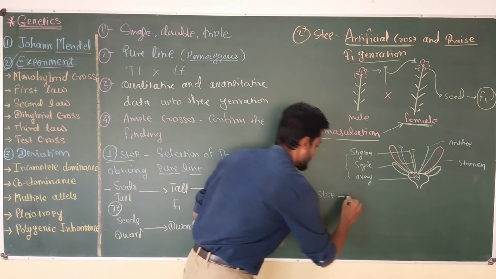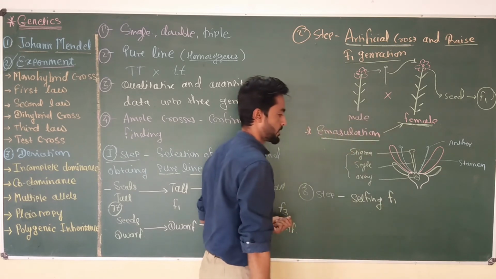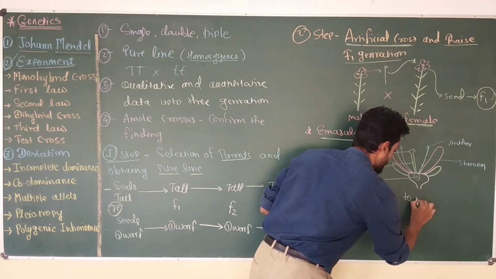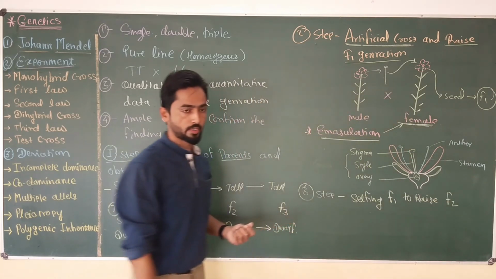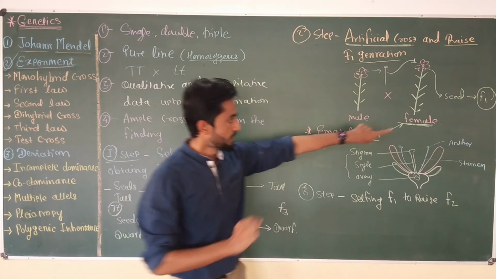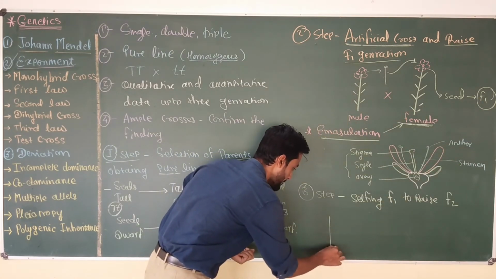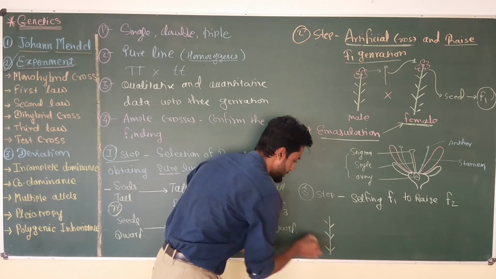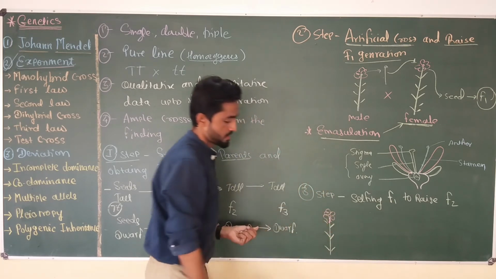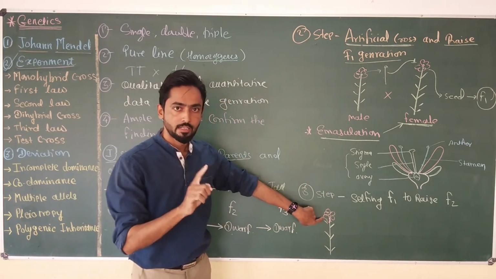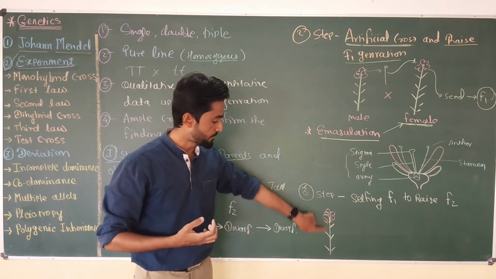Okay, now the last step of his experiment is step number 3, which is selfing F1 generation to raise F2 generation. So in step number 3, Mendel grew this F1 plant. Suppose this is the F1 plant, first generation plant, along with the flower. Now Mendel allowed self-pollination in the flower. Just wait for maturation of the plant.